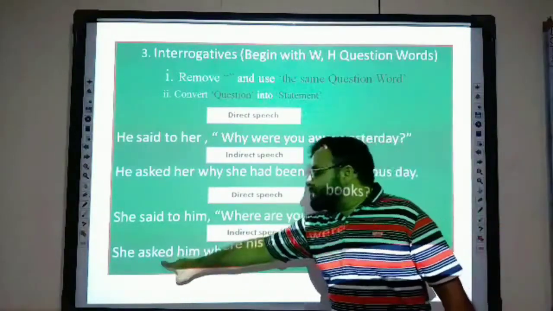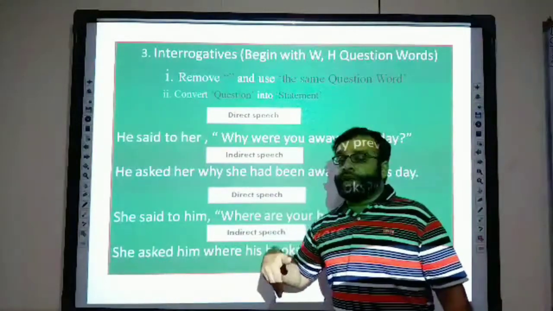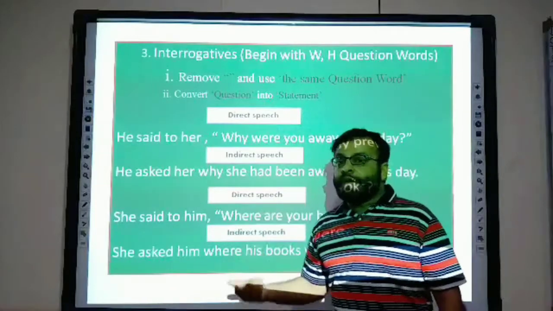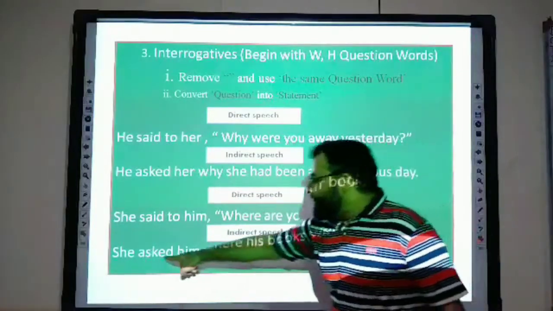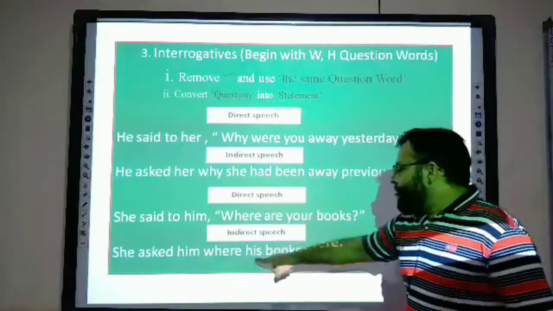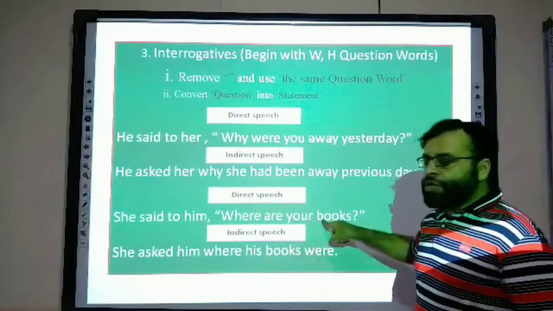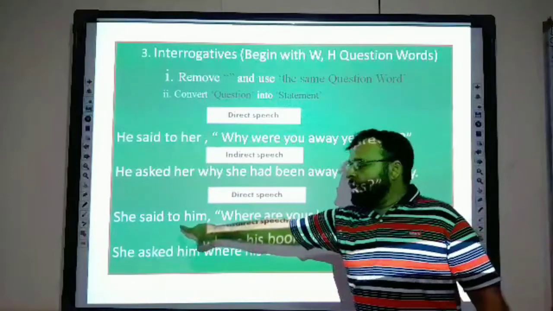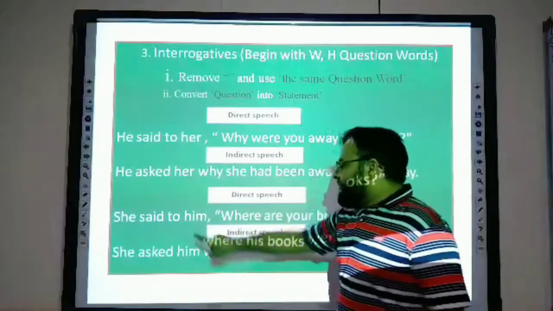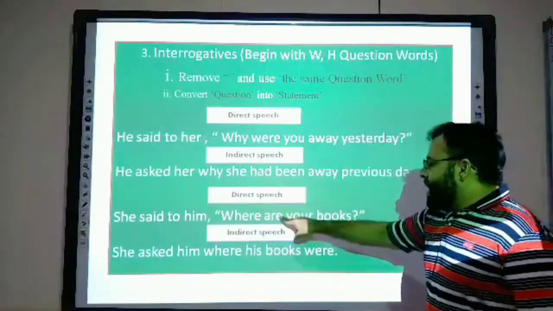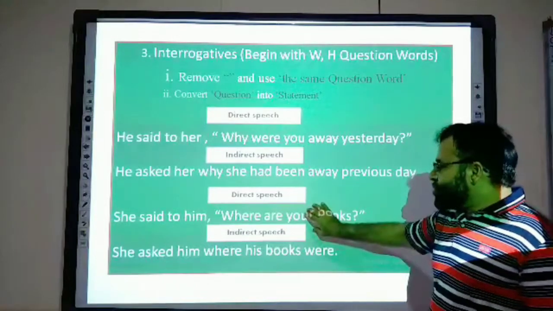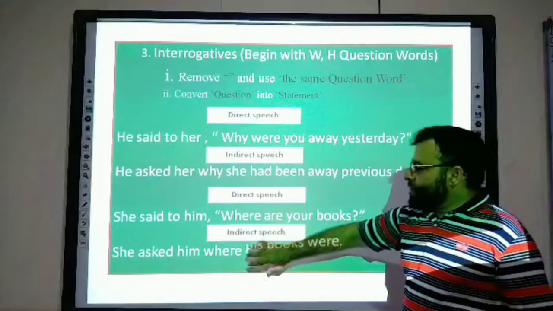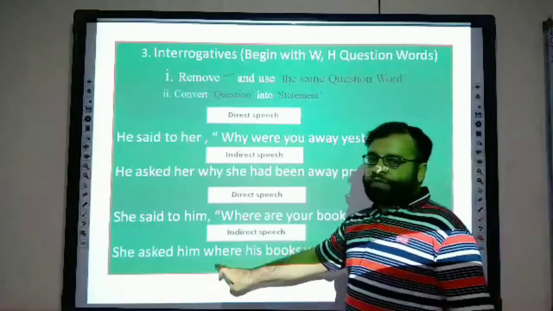You can use this as a speech verb: you can write inquired, questioned, interrogated. She asked him where his books were. "Your books," second person, according to the object of the reporting speech. The object is "him," so it will become "his books," and "are" will change into "were." So this question has been turned into a statement without using any additional word. "Where" will be used as it is.